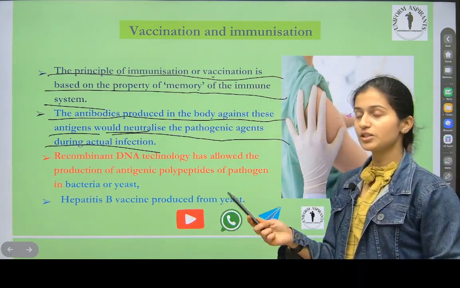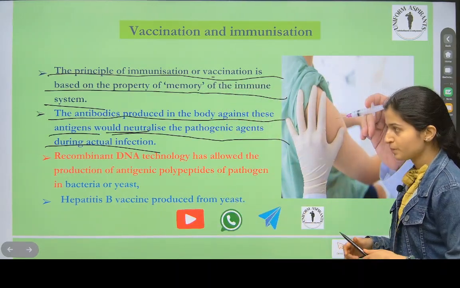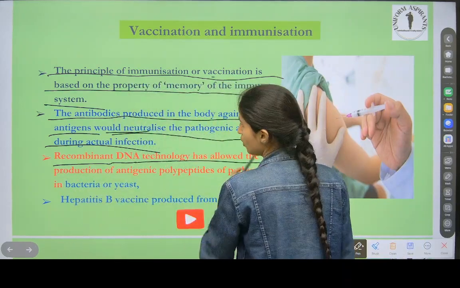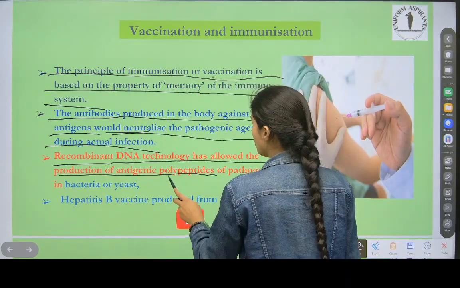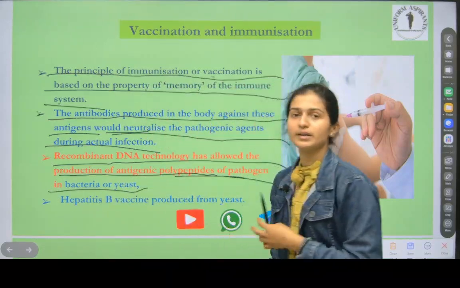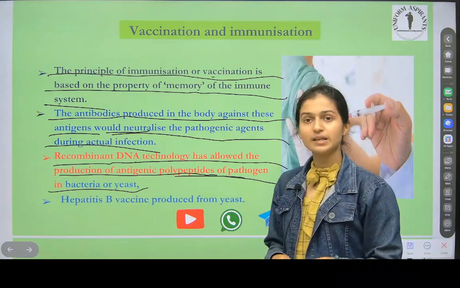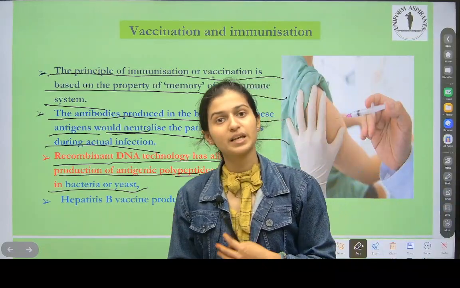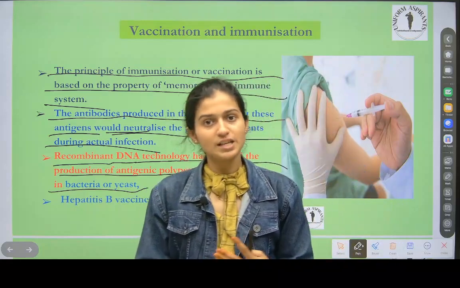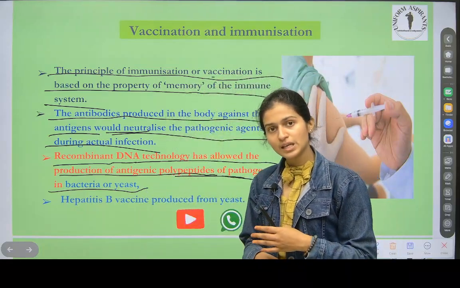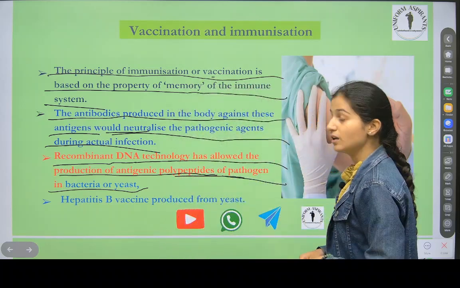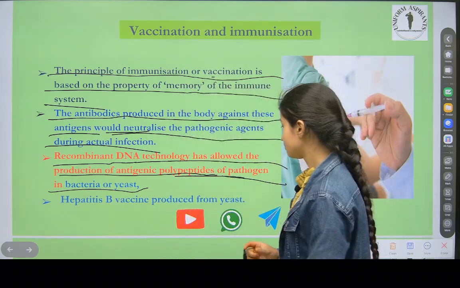Recombinant DNA technology has allowed the production of antigenic polypeptides of pathogens in bacteria or yeast.